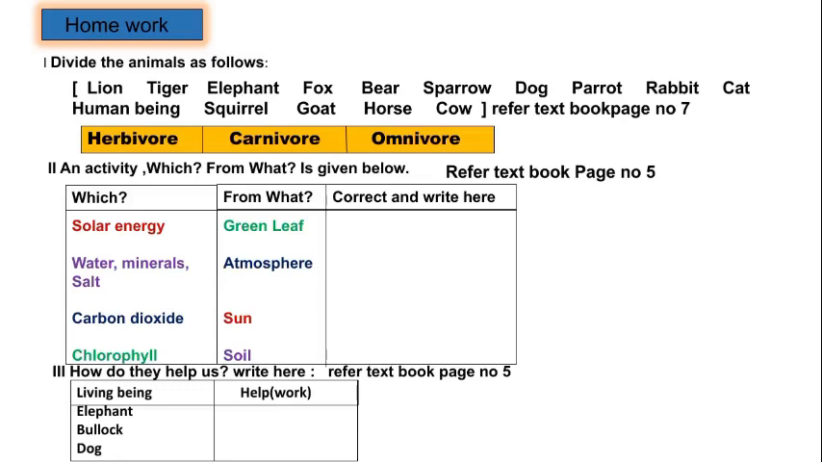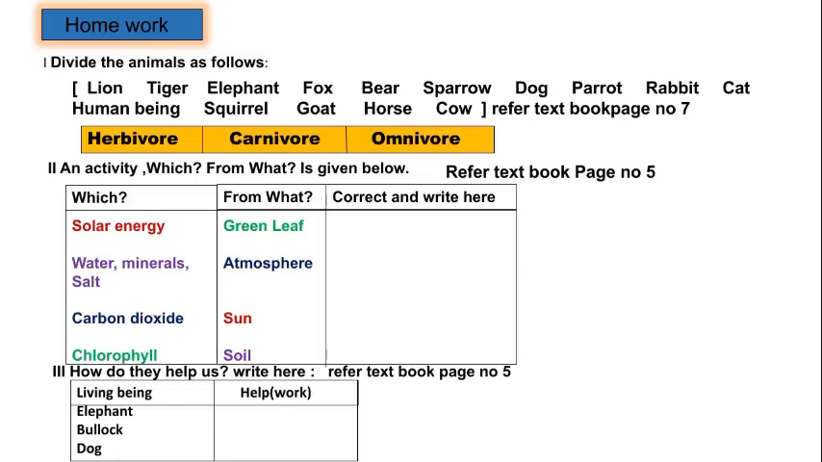Divide the animals as follows. In the bracket you can see some animal names. You have to divide the animals as herbivore, carnivore, omnivore. This is there in the textbook on page number 7. Second, an activity: from what is given below. This is also there on page number 5.